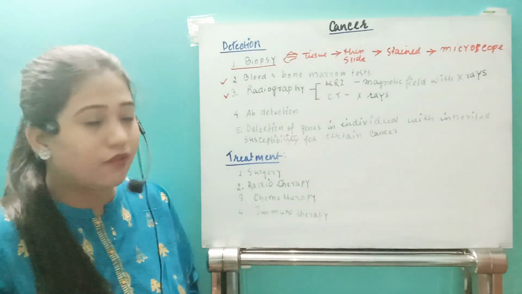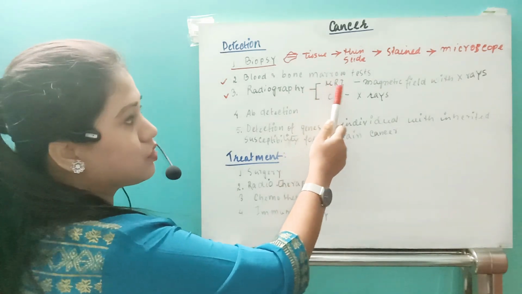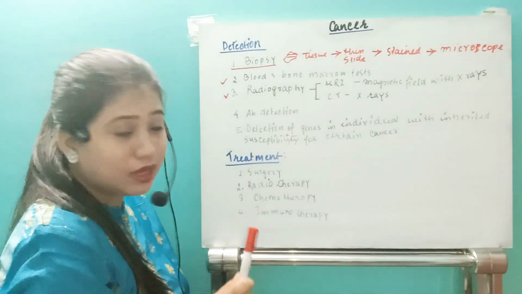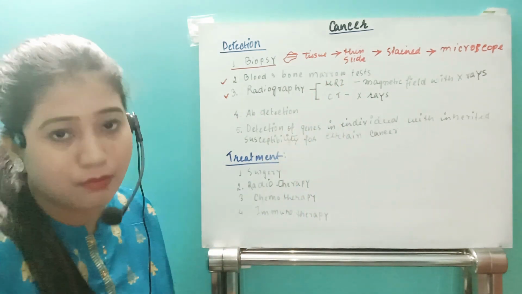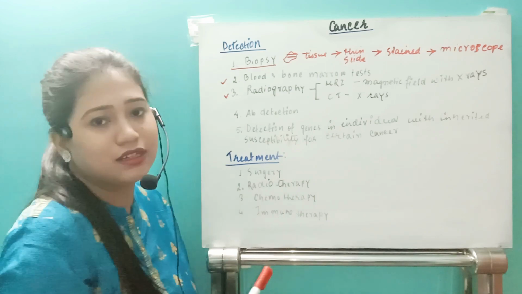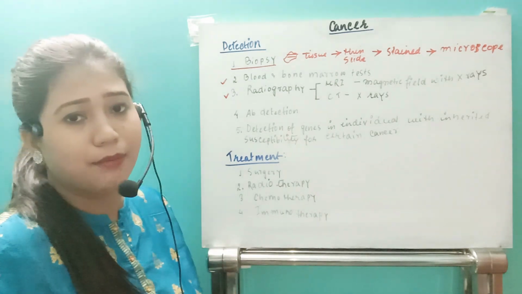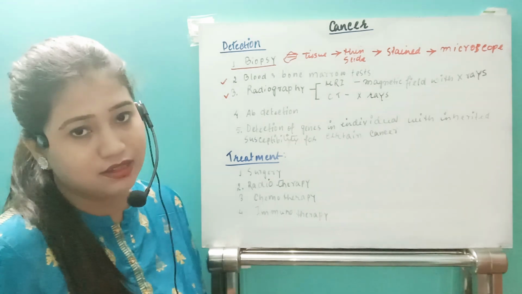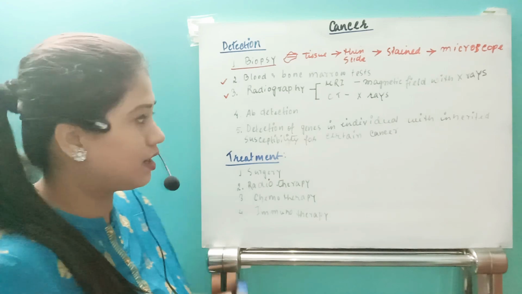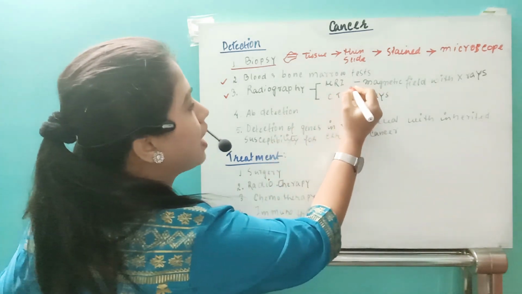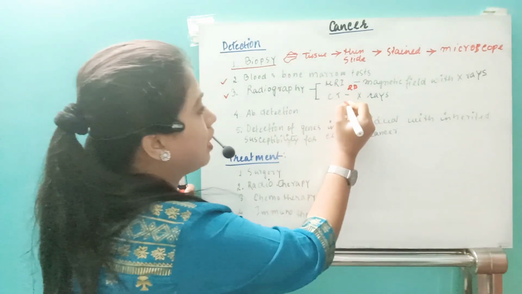So in radiography, we will have two types of imaging. One is magnetic resonance imaging, simply known as MRI, and the other is CT scan. Through this CT scan or MRI, we can detect the cancerous growth. You just need to know the difference between MRI and CT scan. If it is MRI, we get a 2D image, and if it is CT scan, we have a 3D image.